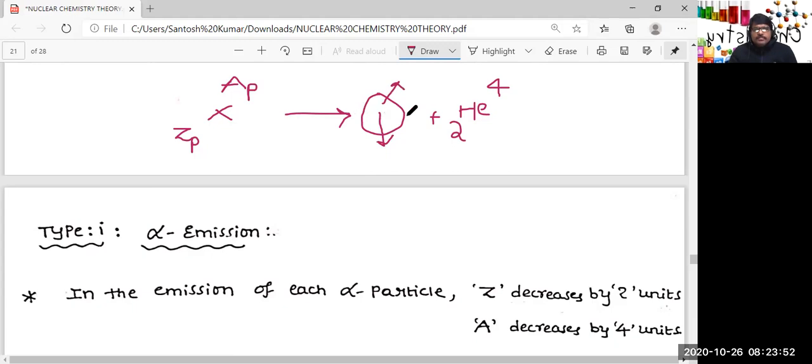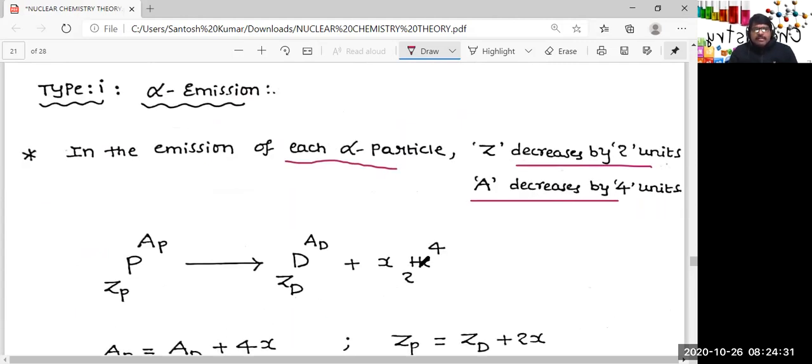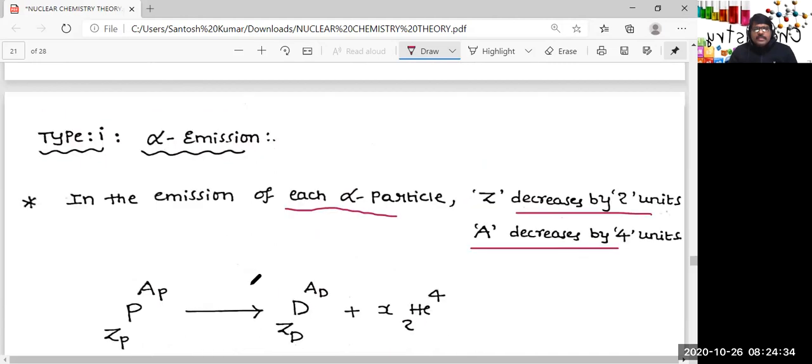Charge is 2 units less, mass is 4 units less. In the emission of each alpha particle, if it is the emission of x number of alpha particles, obviously 2x charge will be decreased and 4x mass will be decreased. So in each alpha particle emission, Z decreases by 2 units, and mass number A decreases by how many units? 4 units. Charge decreases by 2 units, mass decreases by 4 units.